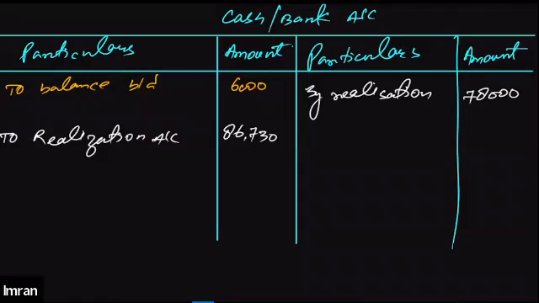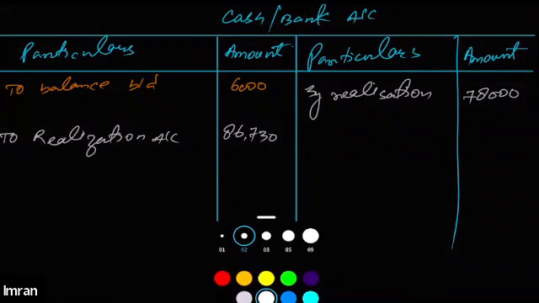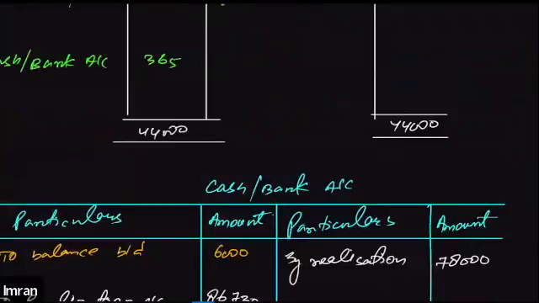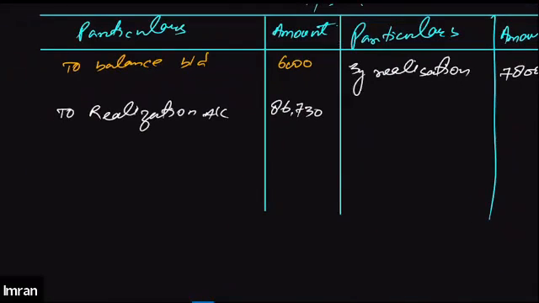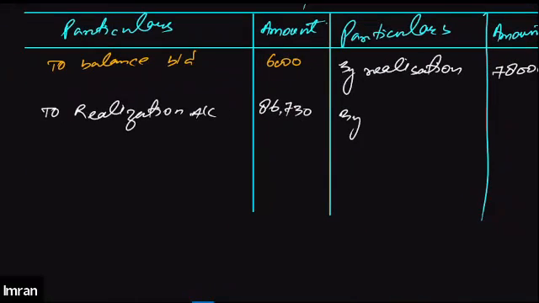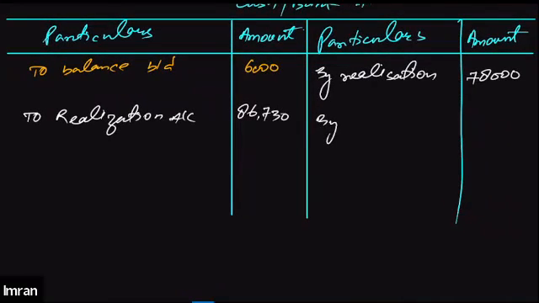All right, is that clear? And we also paid Naresh towards his loan. How much did we pay? 365 to Naresh. So we'll write that as well, by Naresh account 365. Got it? Is this clear? Everybody, please confirm if it is clear, yes or no. Yes, sir. It's clear.